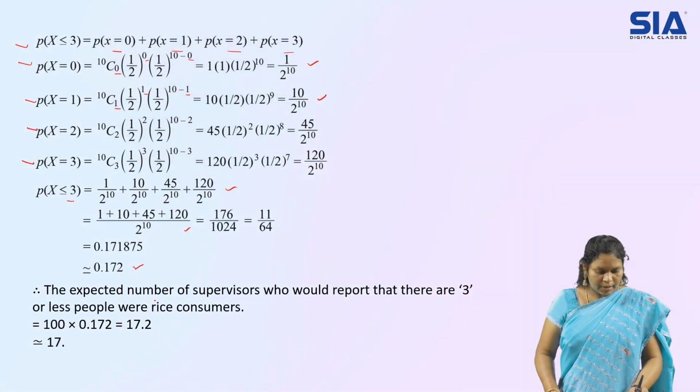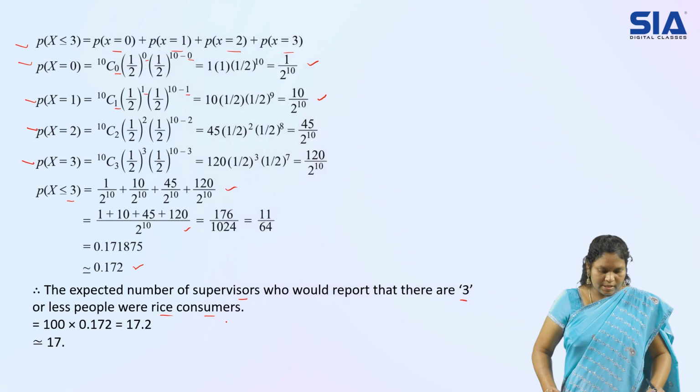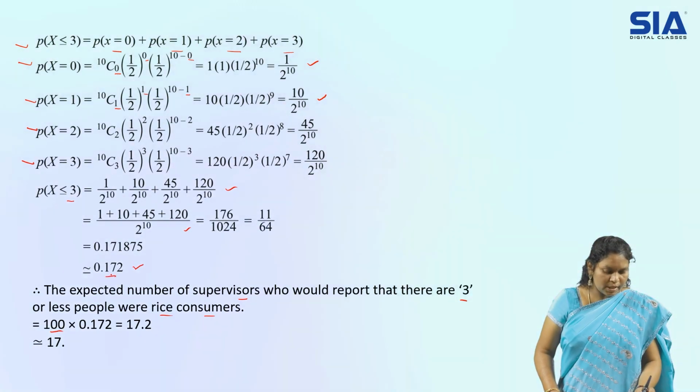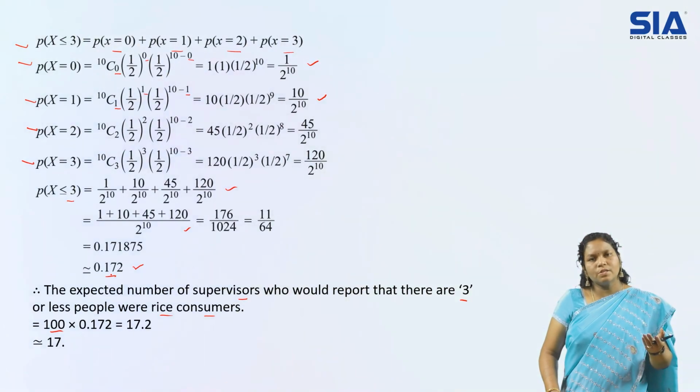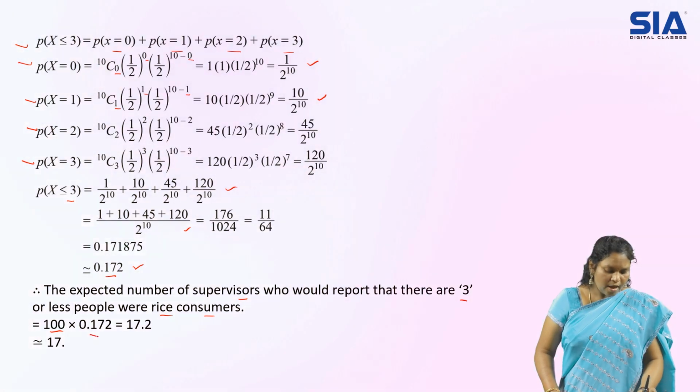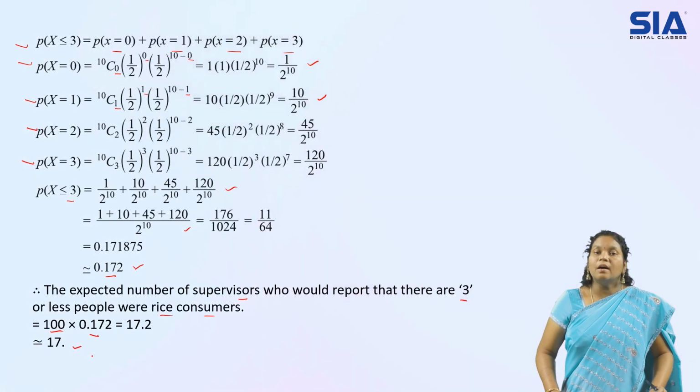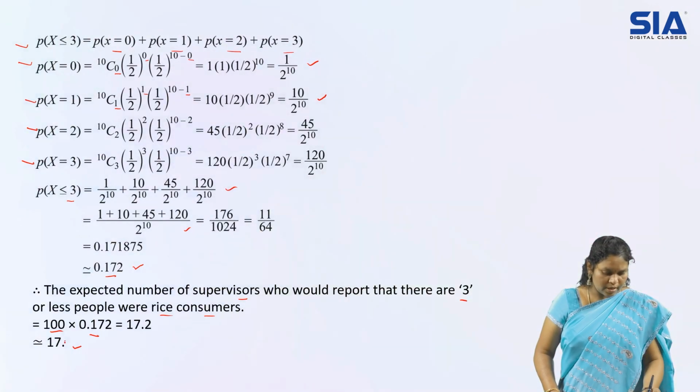Therefore, for the expected number of supervisors who would report that 3 or less people were rice consumers, we got some answer. But how many investigators are there? That also we have to consider, right? So 100 investigators are there. So 100 into our probability for less than or equal to 3 individuals. So 100 into whatever answer we got. So I've got the answer as 17, approximately 17.2 is our answer.